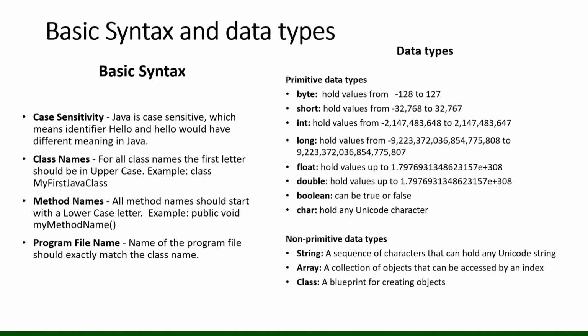I think you already know data types. There are two kinds: primitive data types and non-primitive data types. Non-primitive data types contain string, array, and class. The primitive data types are int, long, float, double, boolean, and char. String and array are the non-primitive data types. So now let's move to the next slide.